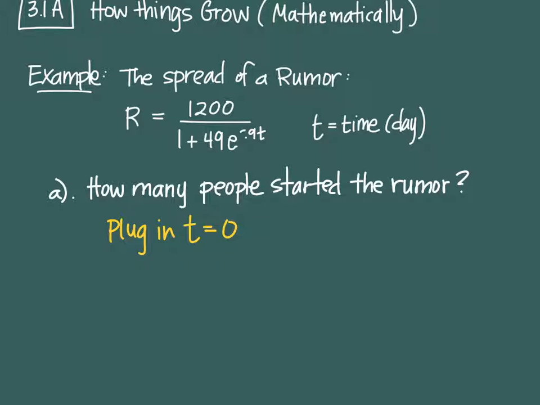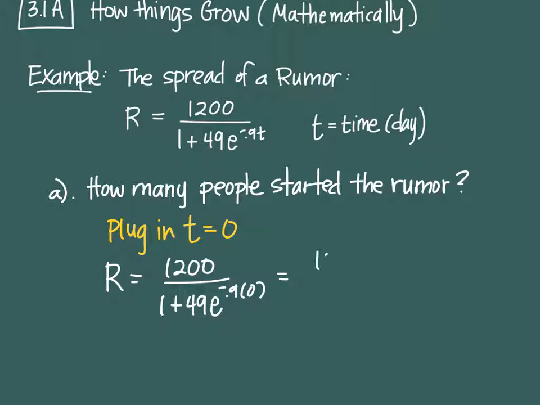Well, let's figure out what happens then. So R equals 1,200 over 1 plus 49 e to the negative 0.9, and I'm plugging 0 in right there. I don't need a big calculator to figure that out. It looks like an intimidating question, but it isn't. What's 0 times 0.9? Still 0.